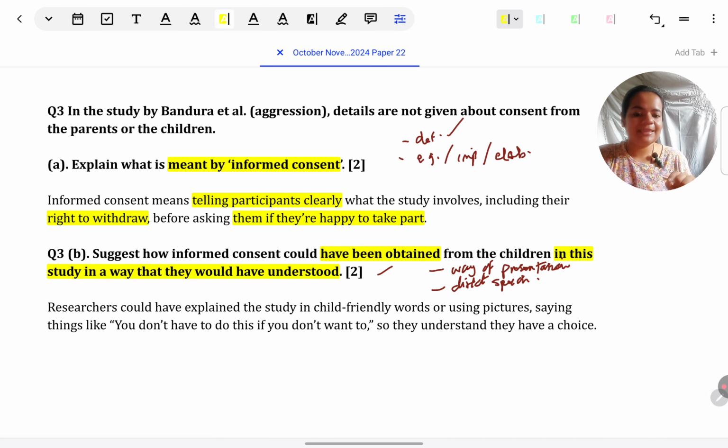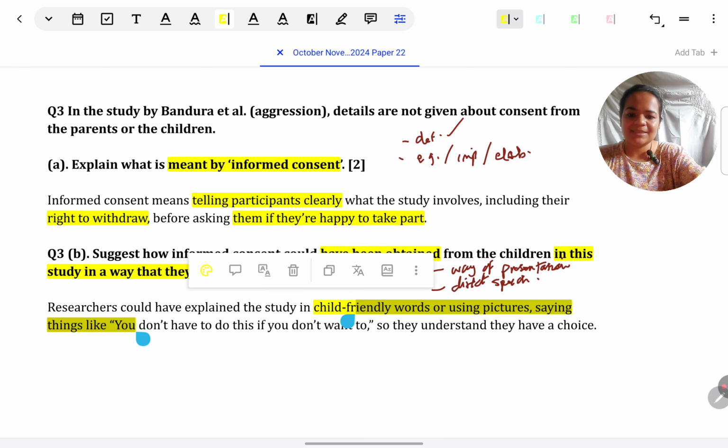Researchers could have explained the study in child-friendly words or using pictures. I've given 2 examples, friendly words or pictures. You can give any one also. This gives me 1 mark because this is way of presentation. Then to say exactly what would have been told. Here, be careful to use simple language, because when you're saying child-friendly words or simple language should be used, then your quote should not mismatch with what you have said before.